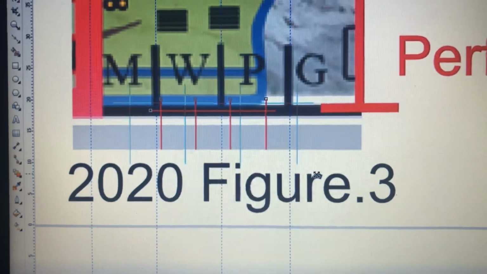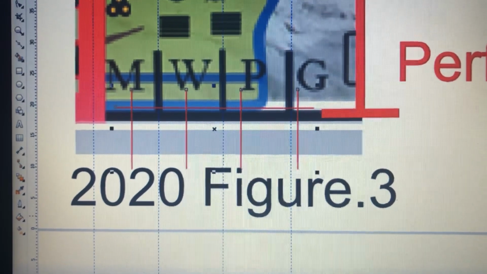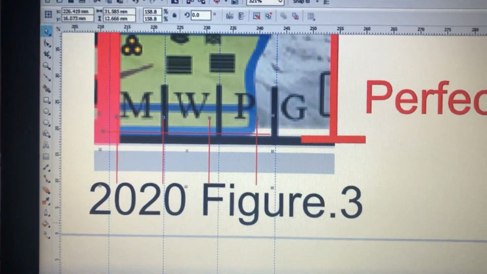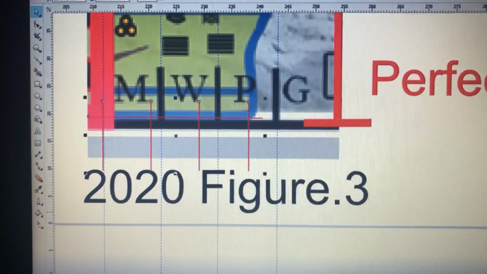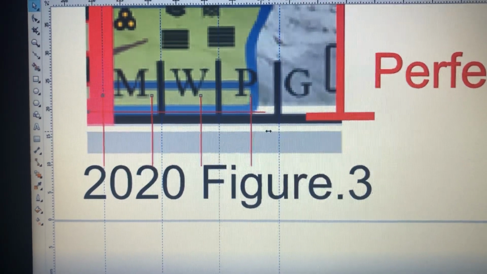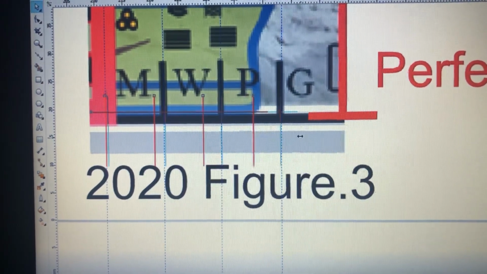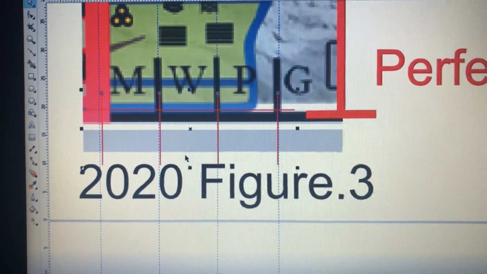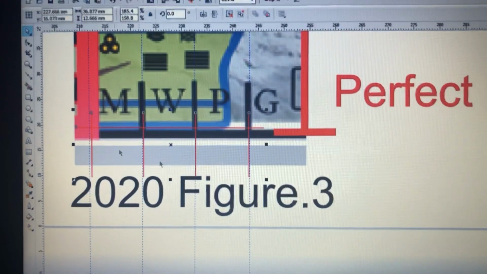So stretch, put it, and then the middle of the line, and then bring it all the way, and voila, perfect match.